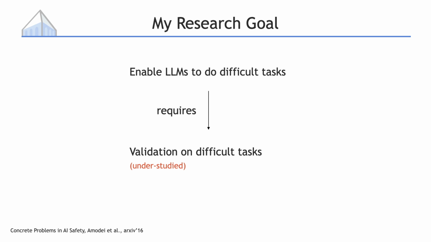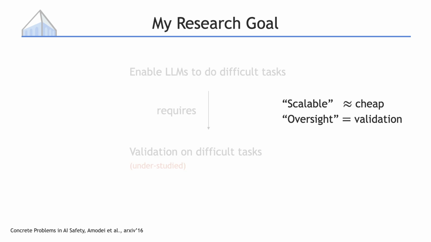This has not been a very popular research area before because models weren't good enough for validation to be the main problem. But now the models are getting more capable and validation has become the key bottleneck. So that brings me to my title, Scalable Oversight.